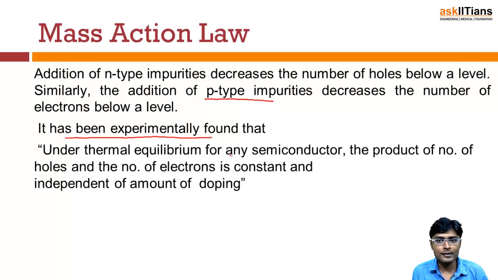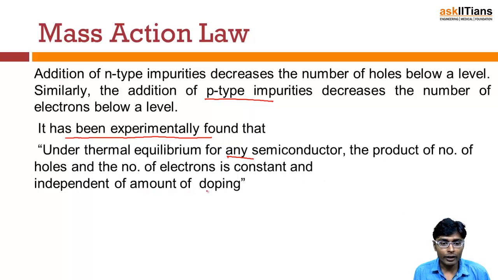It has been experimentally found that under thermal equilibrium, for any semiconductor, whether it is intrinsic or extrinsic, it does not matter, the product of the number of holes and the number of electrons is constant and independent of the amount of doping.